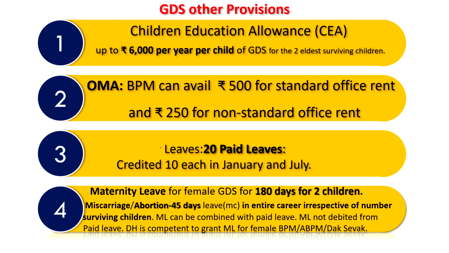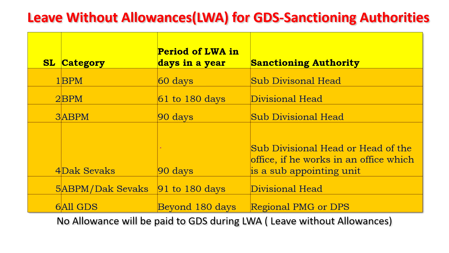The divisional head is competent to grant maternity leave for female BPM, ABPM or Dak Sevak. It is not the subdivisional head in the case of ABPM, that you should remember. The DH is competent for maternity leave for all GDS cadres. And leave without allowances for GDS, the sanctioning authorities, we will see.